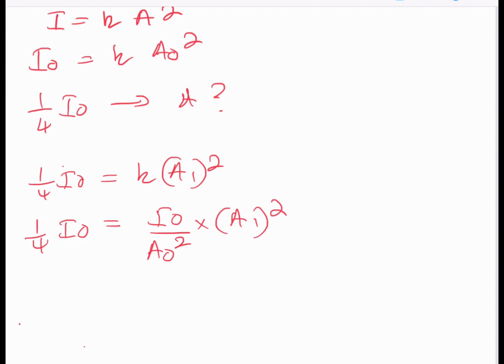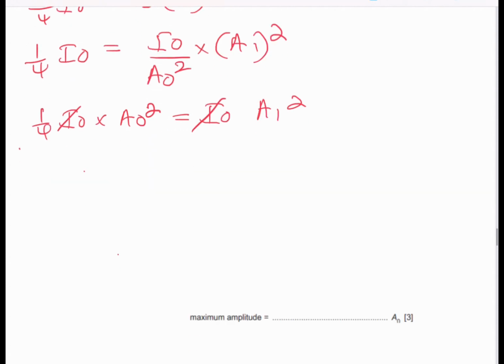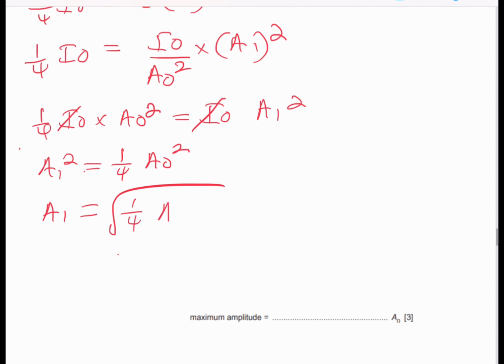If we multiply both sides by A naught squared, we get 1/4 I naught A naught squared equivalent to I naught A1 squared. The I naughts cancel out, so A1 squared is equivalent to 1/4 A naught squared. So A1 is the square root of that, which is 1/2 of A naught.